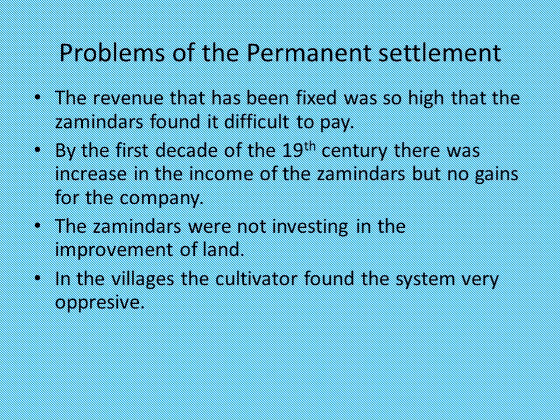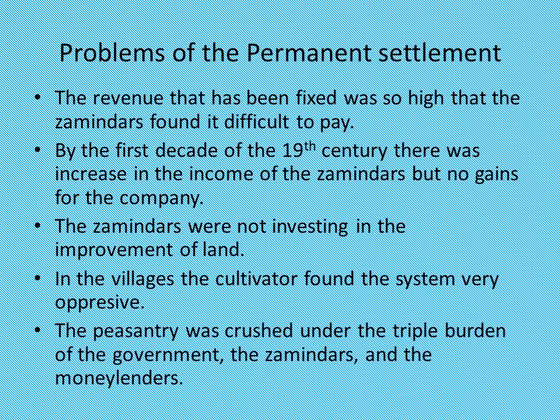Thus, the peasantry was crushed under the triple burden of the government, the Jamindar and the moneylender. After these three had taken their share, not much was left for the cultivator and his family to subsist on. This remained true not only in the case of Bengal, where they had lost their ownership of land, but even in the Mahalwari and Rohitwari systems, where they had retained the right on their land.